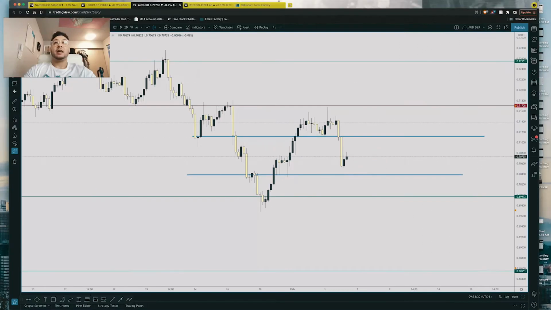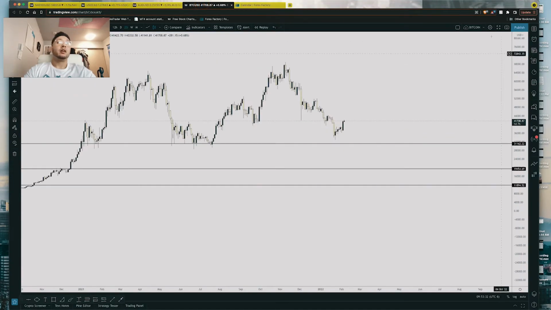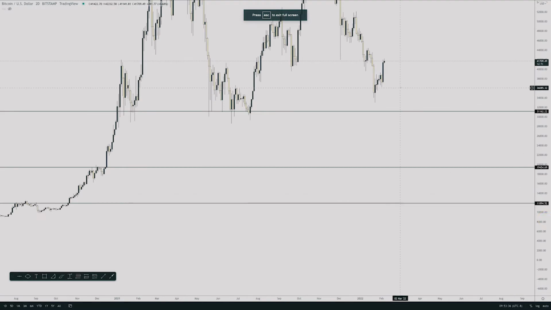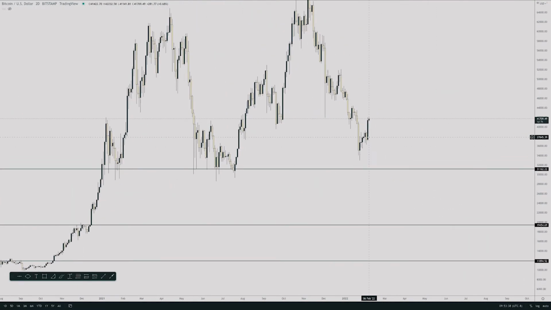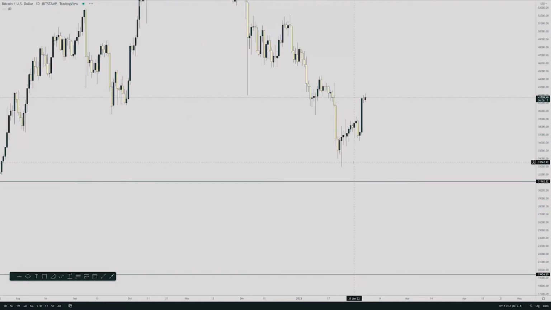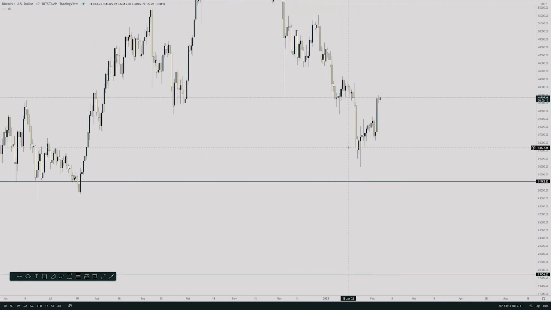Next and lastly, we have Bitcoin. So Bitcoin ended up bouncing this week. It created a bearish engulfing on the daily time frame, making it seem like it was bearish, and it was, until this level broke. Right, this would be a structure break, a lower time frame structure break, which initiated that breakout. Right, this bullish move up. Now this is a lower time frame bullish move.